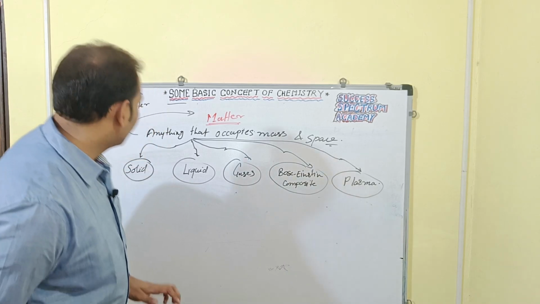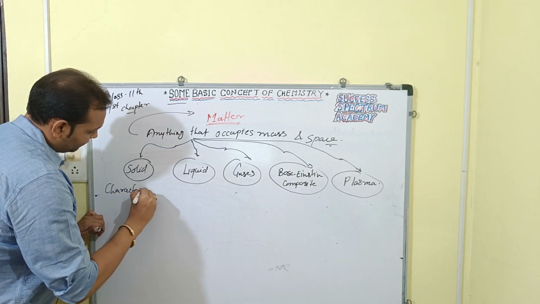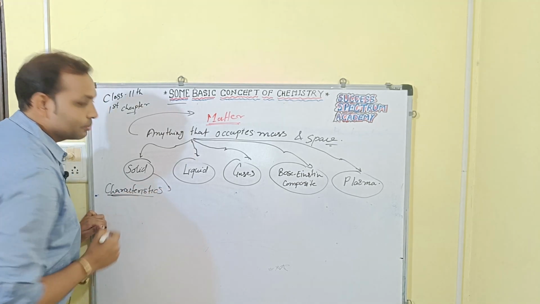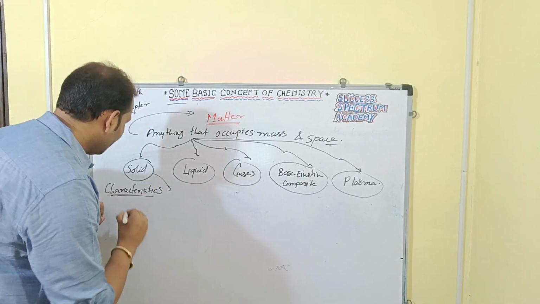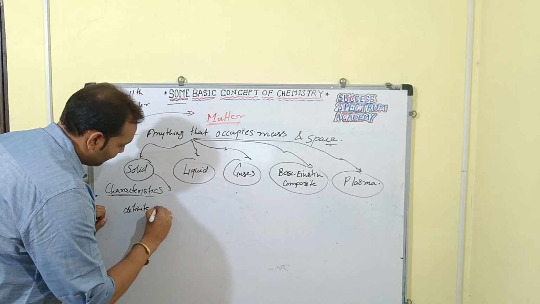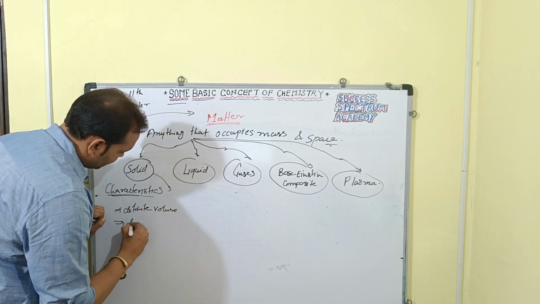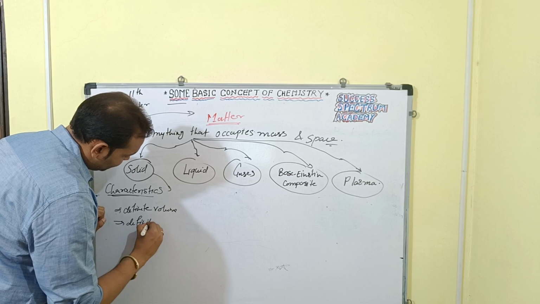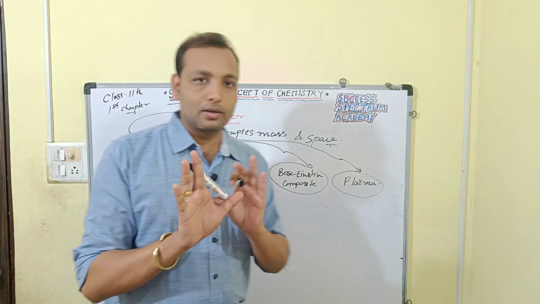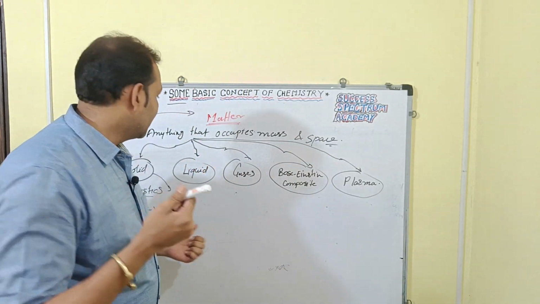Okay, so here you can see the characteristics of solid. So solid is having what? Definite volume as well as definite shape. If we talk about this marker, this marker is solid, so it has a definite volume and definite shape as well, right?